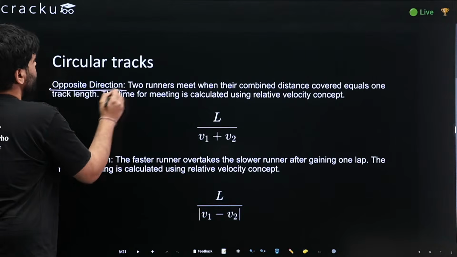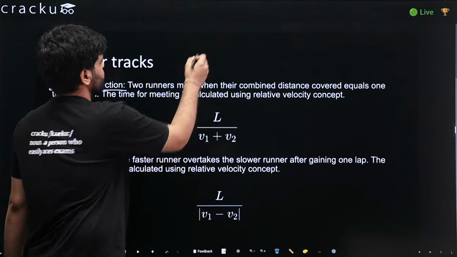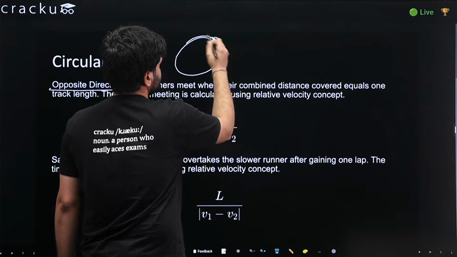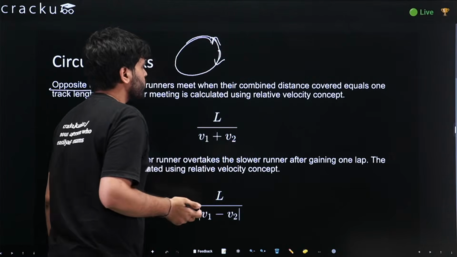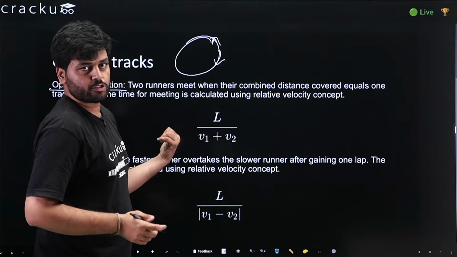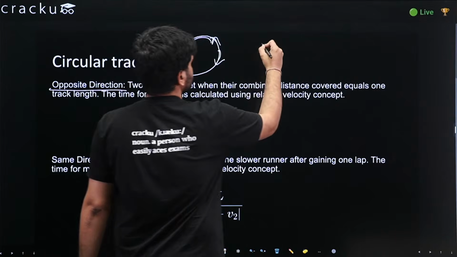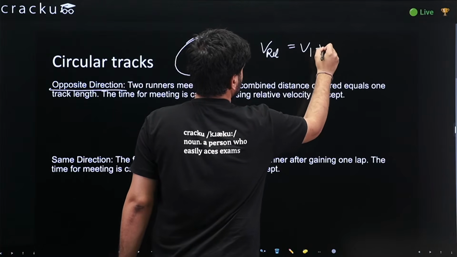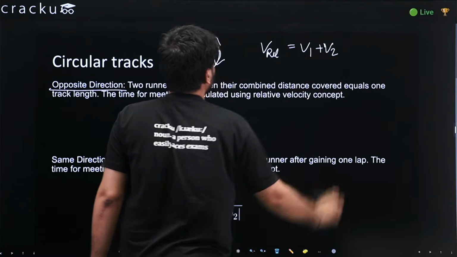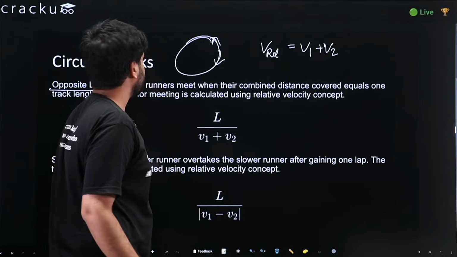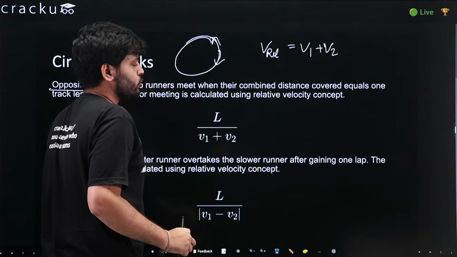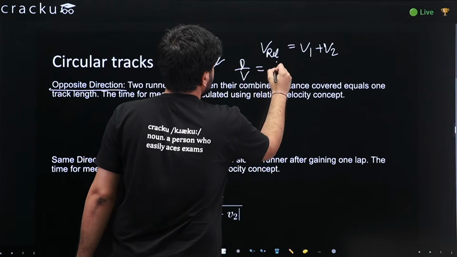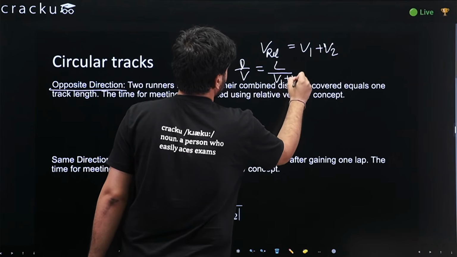So when me and my friend run in opposite directions, he is running this side, I am running clockwise, he is running anti-clockwise. Can you say that using the relative speed concept, V relative would be V1 plus V2? And what would be the time taken to meet? Time taken to meet, we know, is D upon V. D here is L upon V1 plus V2.